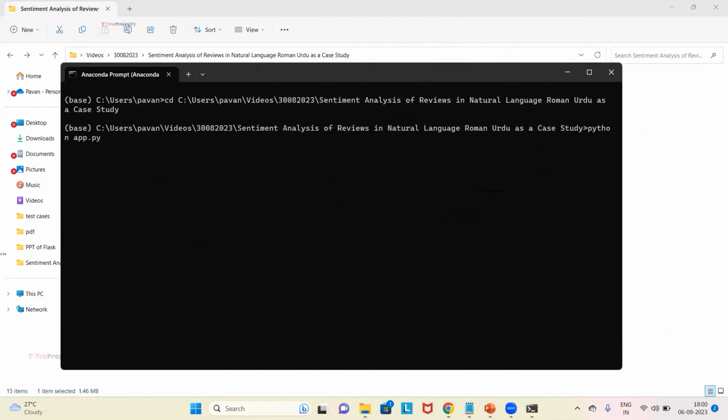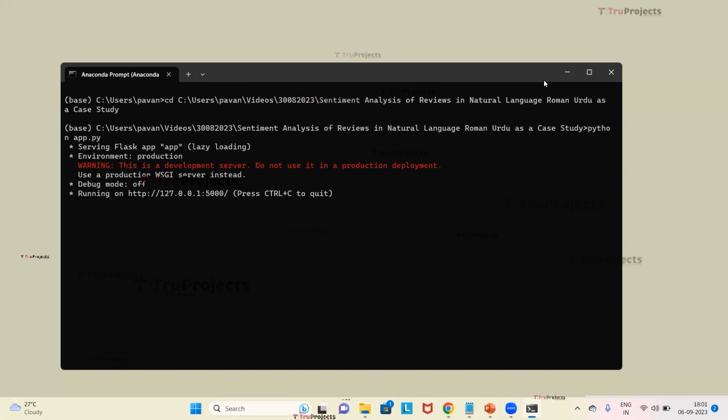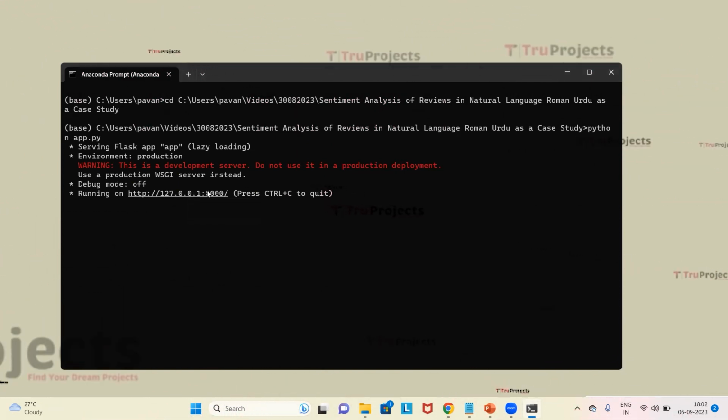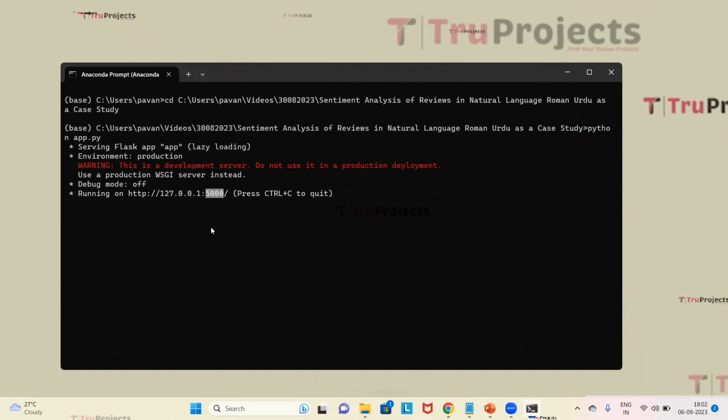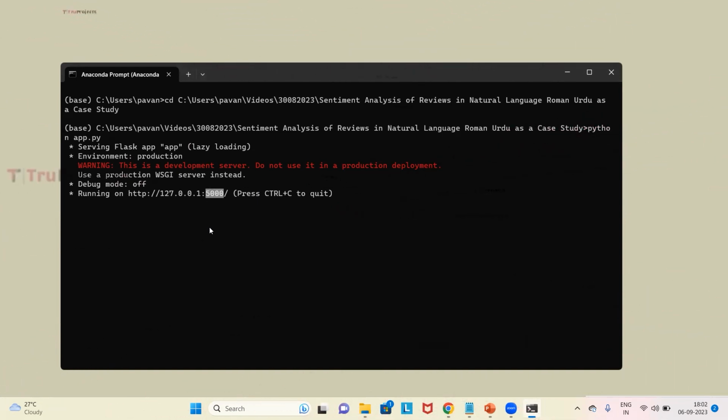This will compile the app.py file using the command python space app.py in the Anaconda prompt. This command will execute the Python script and perform a runtime check for any syntax errors or logical issues. Now we need to click on Enter. After running the app.py file, the Flask framework will host the application locally at the default address, which is this one, and the port number, which is this one, unless configured differently. Now we need to copy this local link provided by the framework and paste it in any browser.